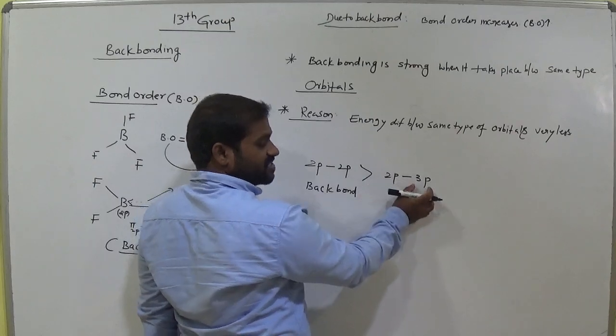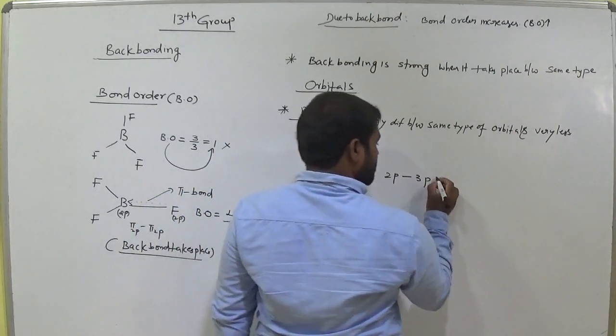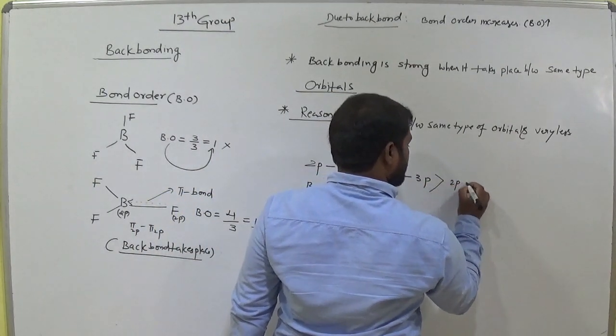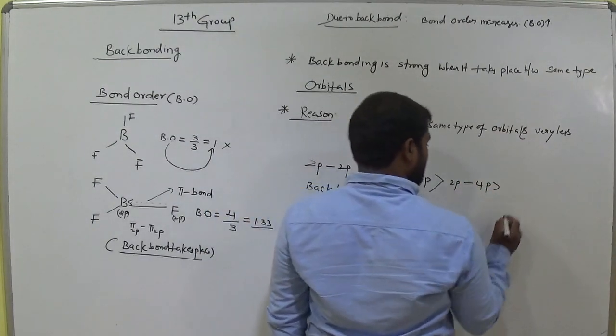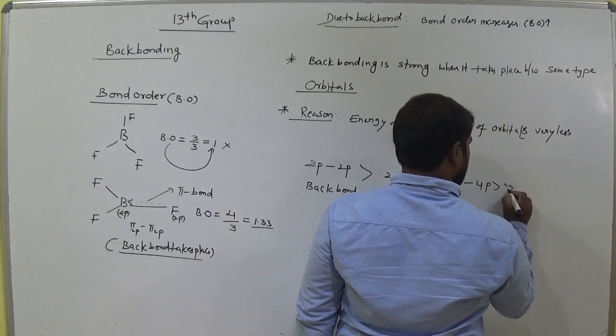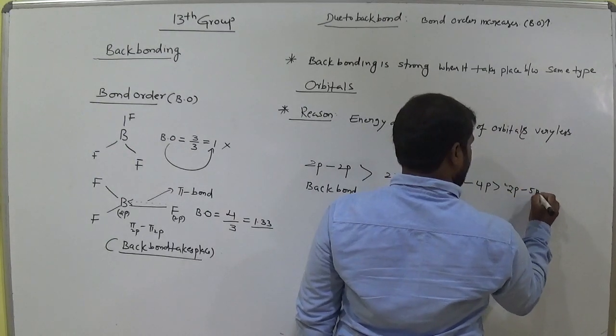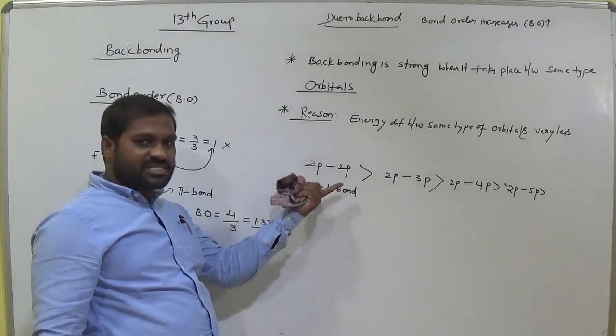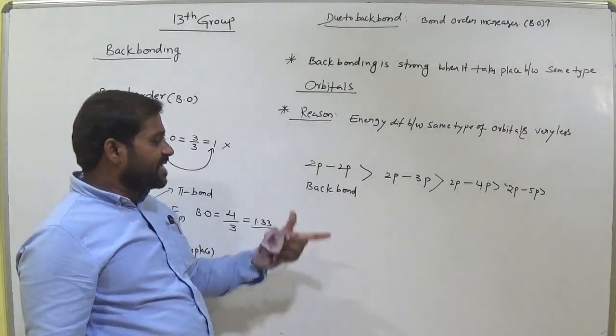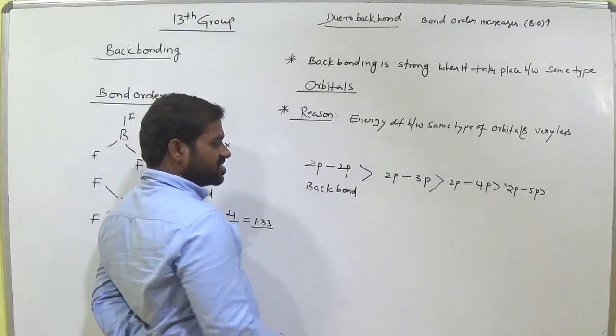Different. This is 2p, this is 3p. Some difference is there. Okay. 2p and 4p, difference is there. And 2p, 5p. Okay, clear? So when same type of orbitals are involved in the back bonding, that back bond strength is high.